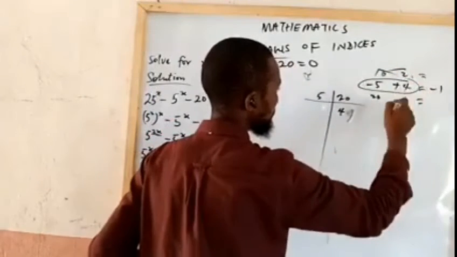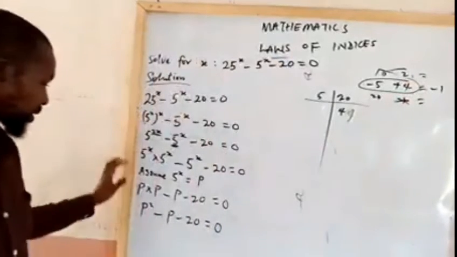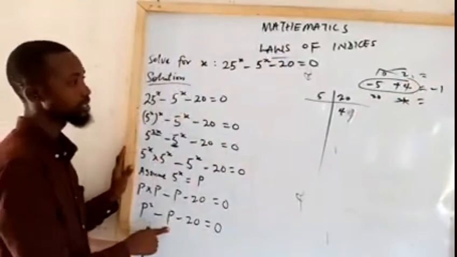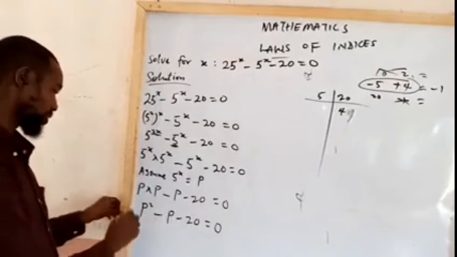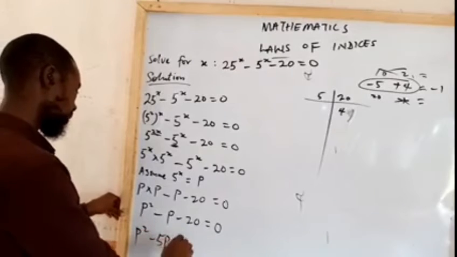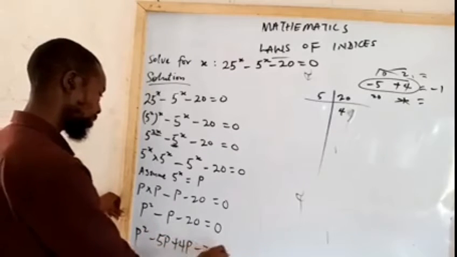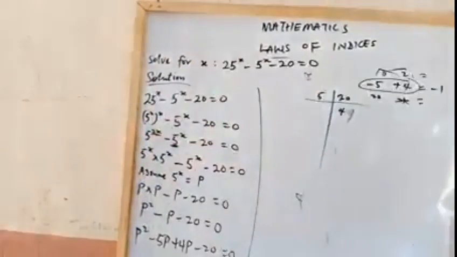The other ones are not applicable. So in the position of the middle term, minus 5 and plus 4 is going to represent it. That becomes P squared minus 5P plus 4P minus 20 equal to 0.